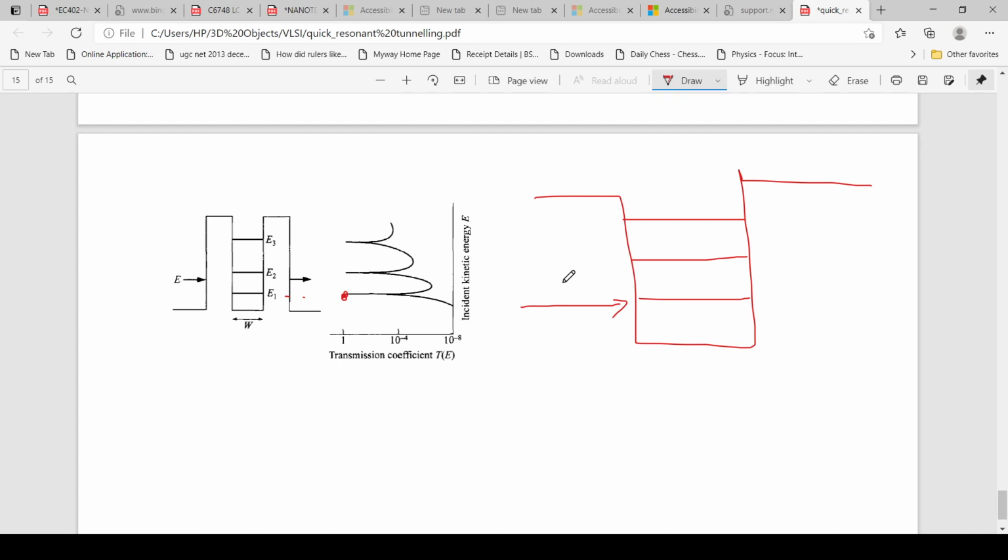The next tunneling will happen at the E2 region, when the Fermi level reaches the E2 level. At that time, the transmission coefficient reaches its peak value of 1. And the next tunneling will happen at the E3 level. So we can mark the transmission coefficient 1 at this E3 region. So this is the basic behind tunneling. Thank you.